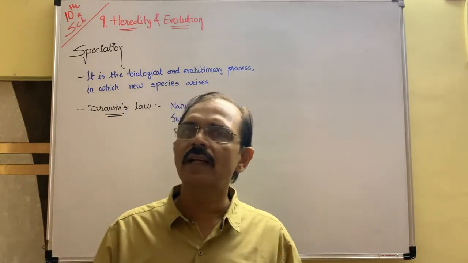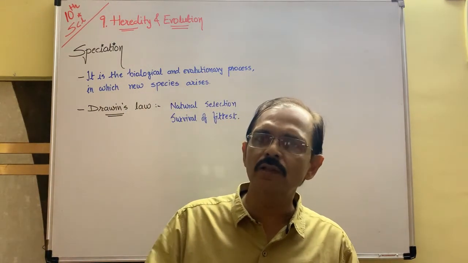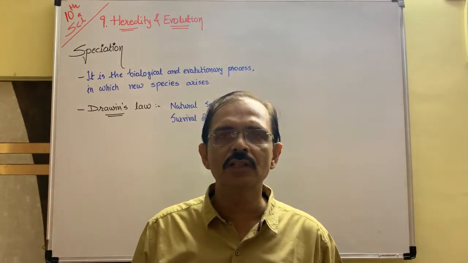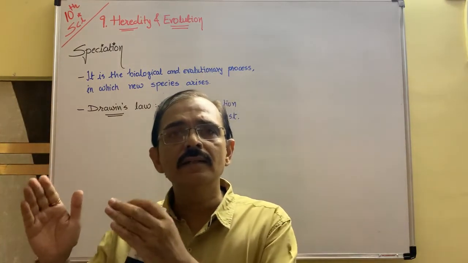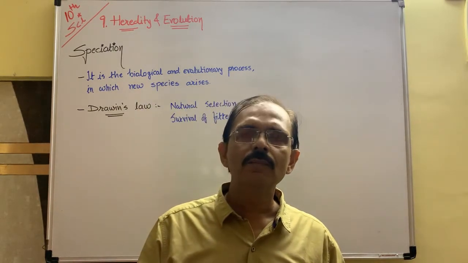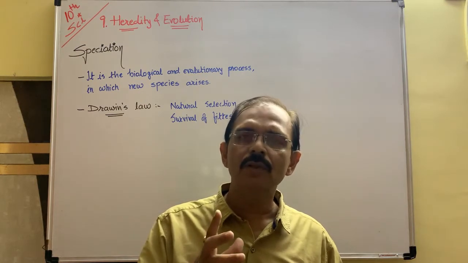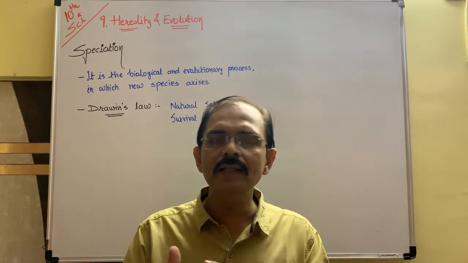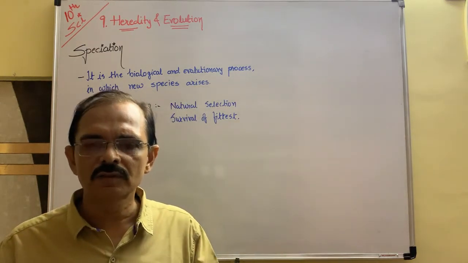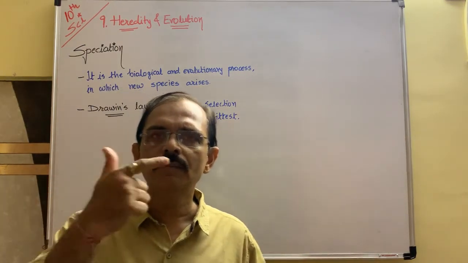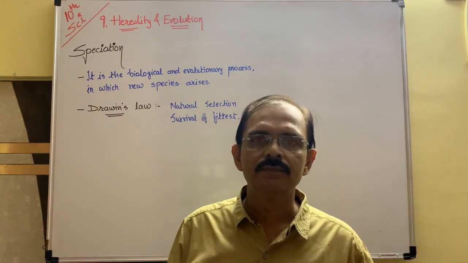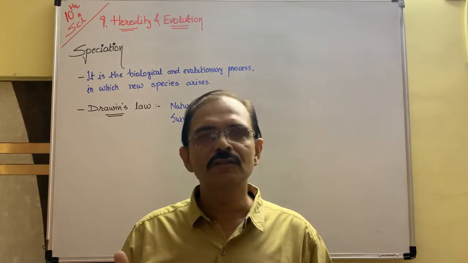The immune system is not there. The immune system does not increase because the same type of characters go on from one generation to another, so the immune system decreases, and that's why the survival problem increases. If the survival problem increases, then if any natural calamity occurs, suppose a sudden forest fire occurs or global temperature rises, then all the beetles will become extinct, destroyed at the same time. So here speciation does not occur.